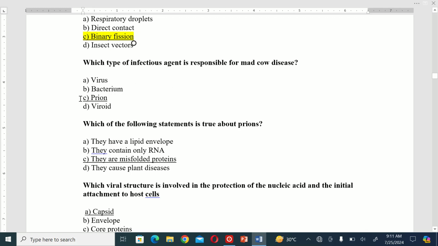The next MCQ is, which type of infectious agent is responsible for mad cow disease? A. Virus. B. Bacterium. C. Prion. And D. Viroid. So the correct option is C.